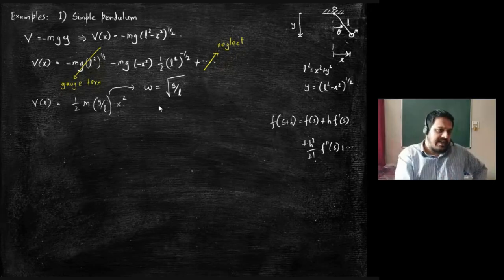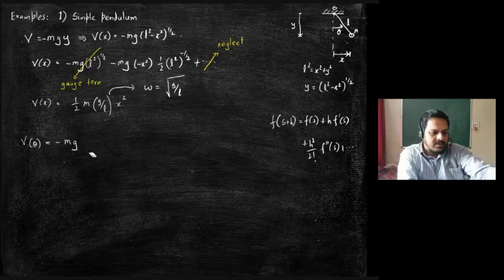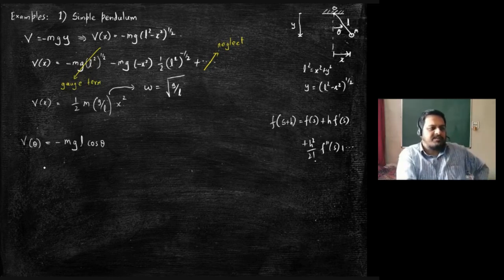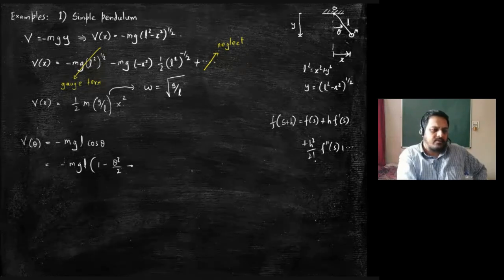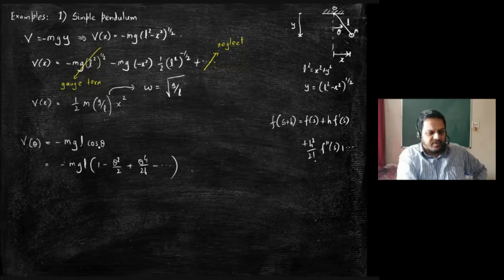Very good. Of course, you can start with theta also. If you express this in terms of theta, you will get minus mgL cos theta. My mistake. If you expand this as a Taylor series, what do you get? Minus mgL times cos theta, which can be directly expanded as 1 minus theta square by 2 plus theta power 4 by 24 minus dot dot dot. This itself comes from a Taylor series expansion of cos theta around theta equal to 0.